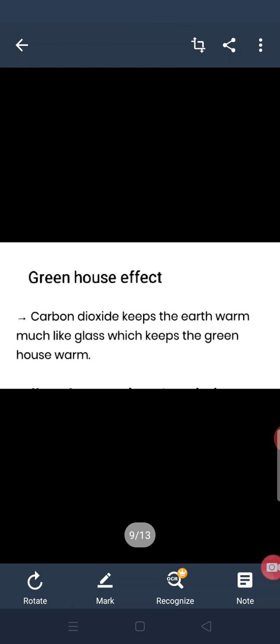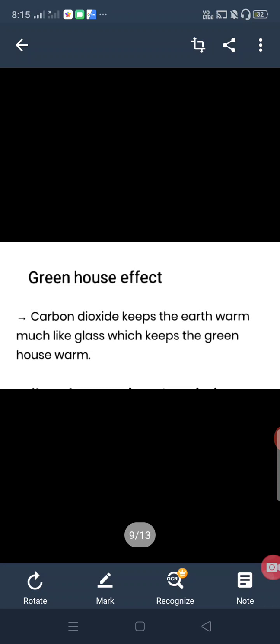And what are the greenhouse gases? Methane, carbon dioxide, nitrous oxide and chlorofluorocarbon compounds. These are the main greenhouse gases which are responsible for the greenhouse effect.